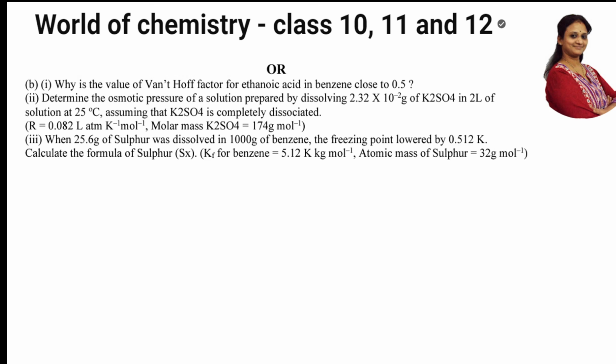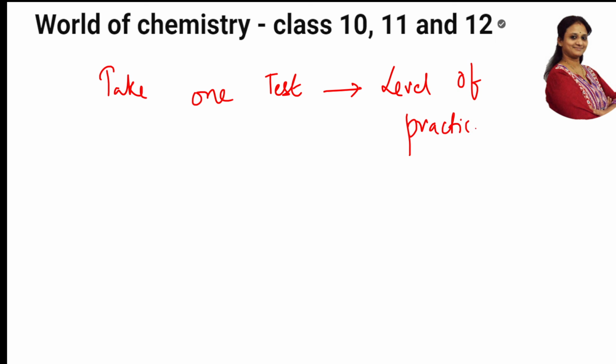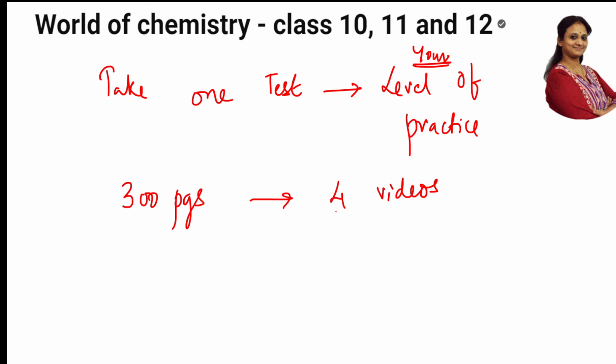And this is one more page. Okay. So all these practice questions, previous year's questions, as I said, take one test by yourself. When you take one test, automatically you will know the level of practice. What happens, students, normally in most videos they say this will come, that will come. No, everything depends upon your level of practice. So your level of practice is important. All right, students. And next important thing, as I said, buy this 300 pages notebook, and note all the four videos. When you note all the four videos, you will see that 100% of the topic is covered.